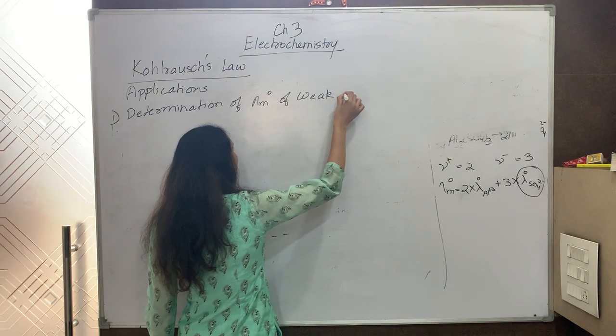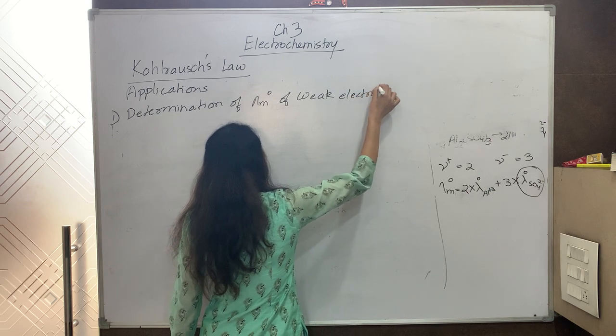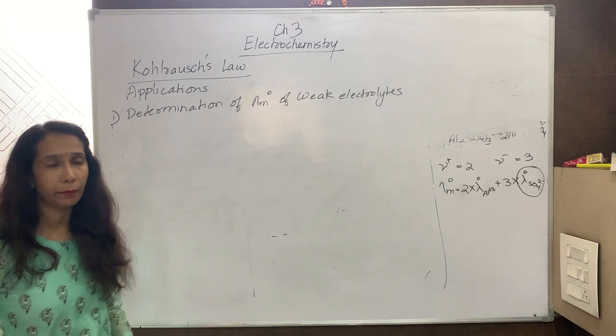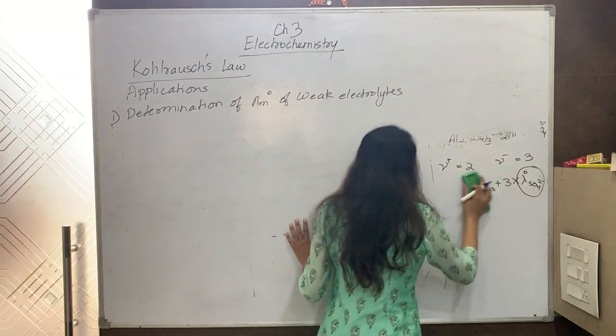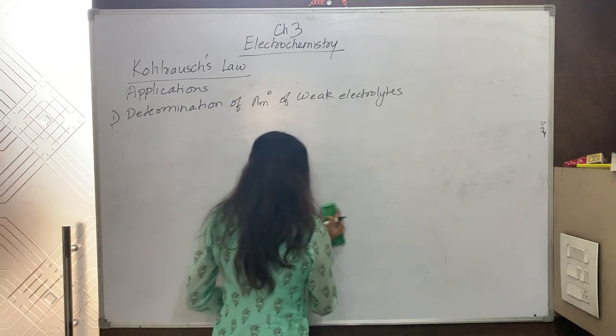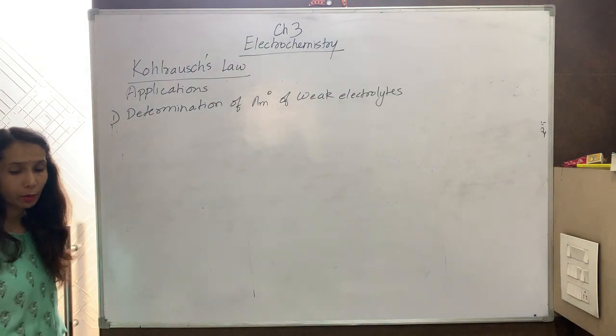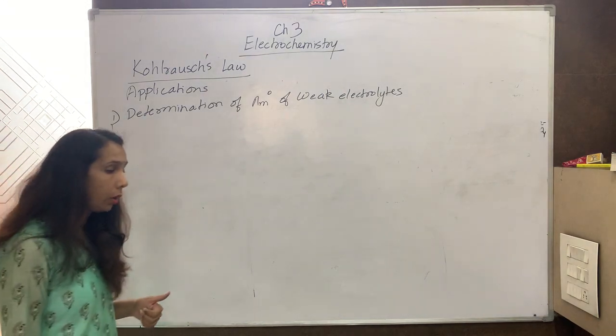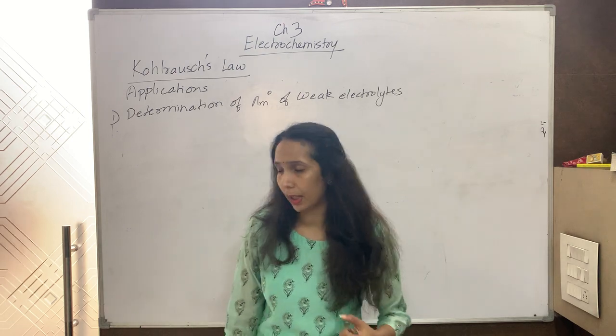We know that for weak electrolytes the curve in the graph becomes parallel to the y-axis and we cannot determine the limiting molar conductivity from the graph. If I cannot determine it from the graph, I determine it using Kohlrausch's law. Let us take an example to find out how Kohlrausch's law is useful in determining it.